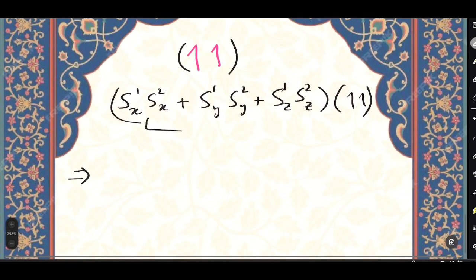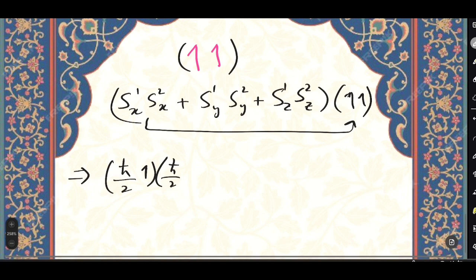When this acts on this state, S1 will act on the first electron and S2 will act on the second electron, and in our case both electrons are in the up state, so it doesn't matter. So we'll have h cross by 2 up, h cross by 2 up.